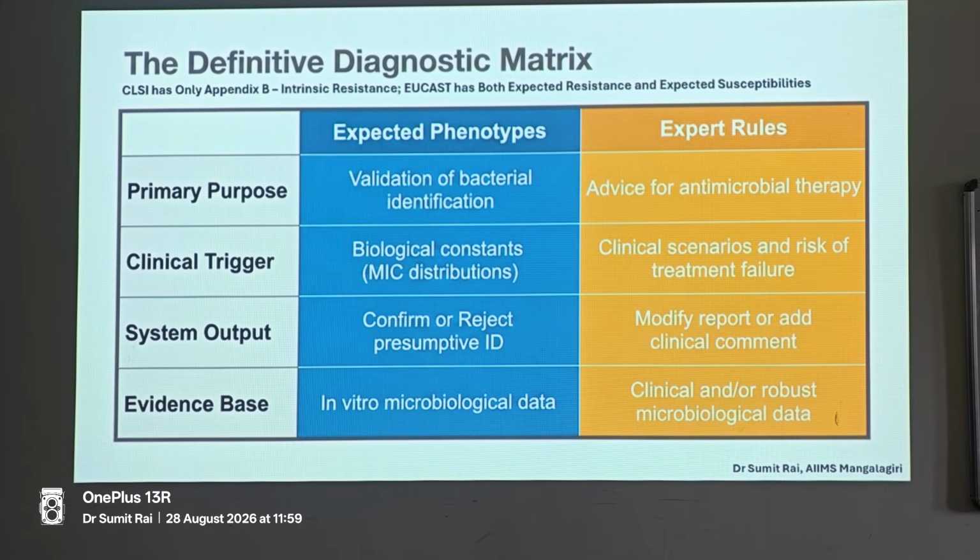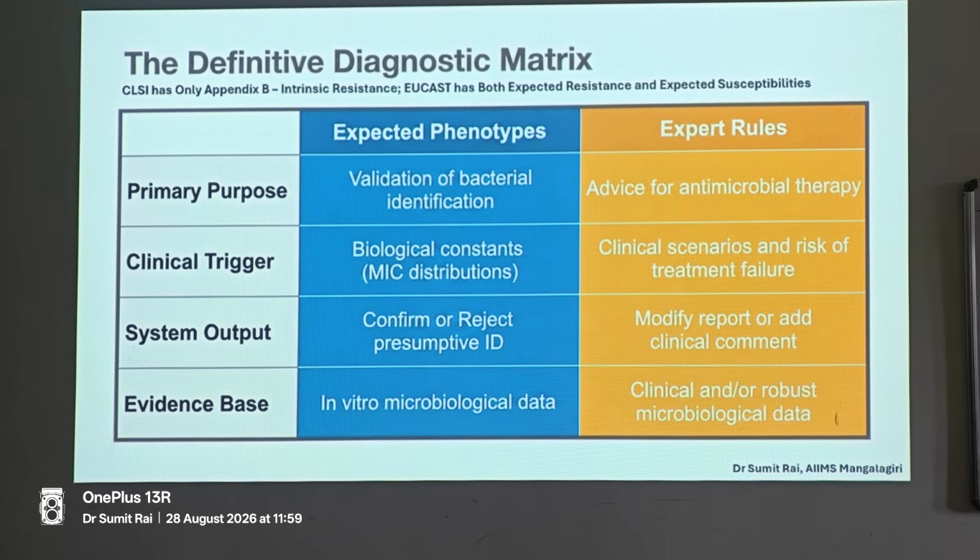So clinical scenarios and risk for treatment failure, again the same thing. If you know that this is definitely an ESBL plus AmpC producer or purely an AmpC producer, you will not give the patient imipenem, you will not give the patient any Augmentin, you will not give the patient any third generation cephalosporin. So you have to be dead sure about the identification, because that will reflect on the expert rules.